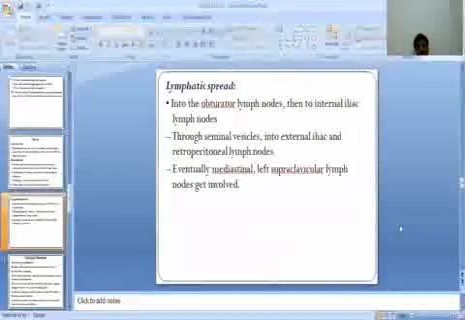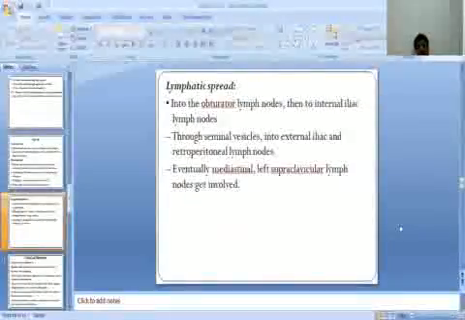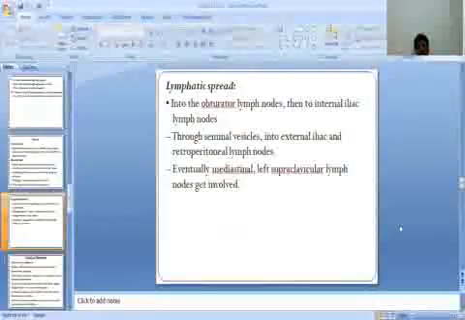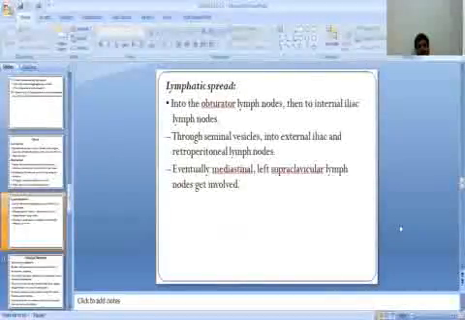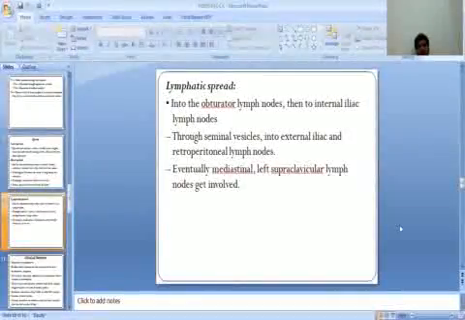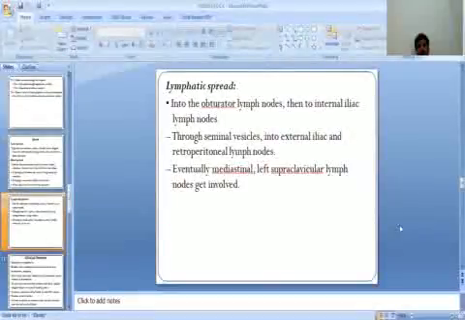Lymphatic spread is into the obturator lymph nodes, then to the internal iliac lymph nodes, then subseminal vesicles, into external iliac and retroperitoneal lymph nodes. Eventually, mediastinal and left supraclavicular lymph nodes get involved.